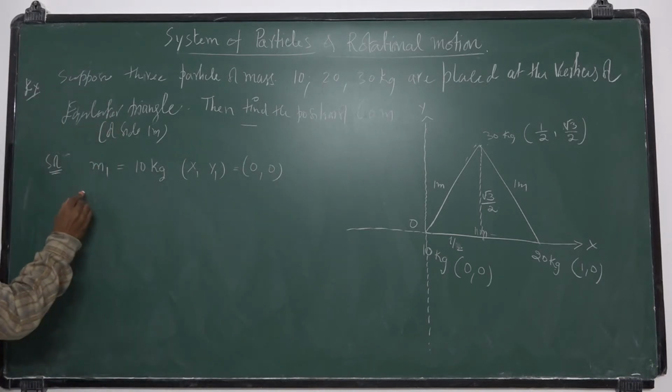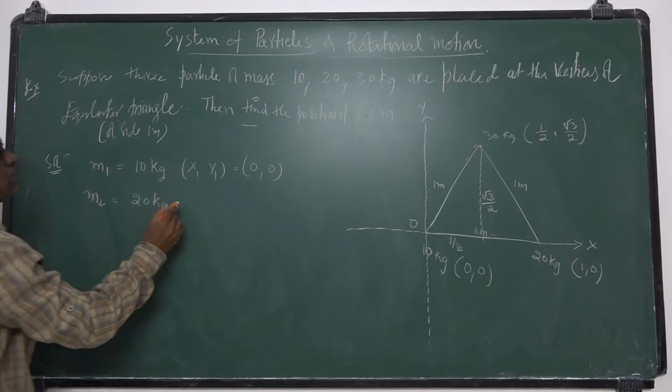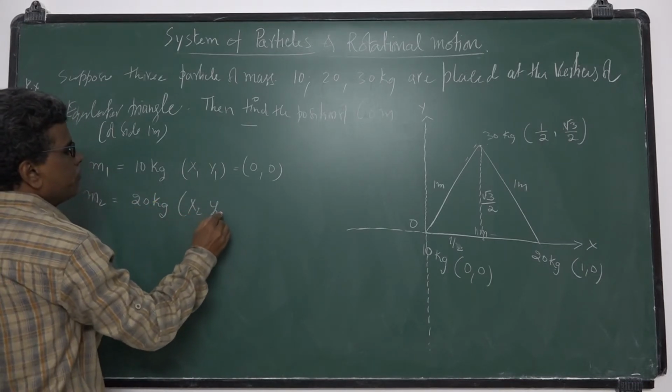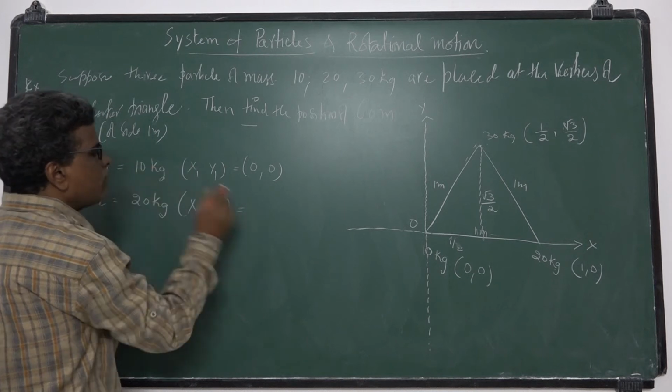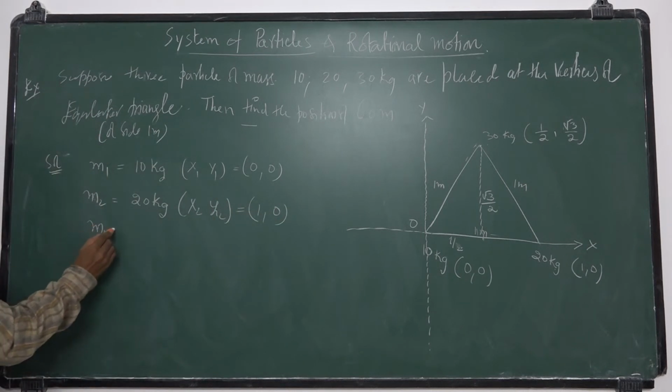M2, its mass is 20 kg, and its coordinates x2, y2 are 1, 0. Its coordinates M3.